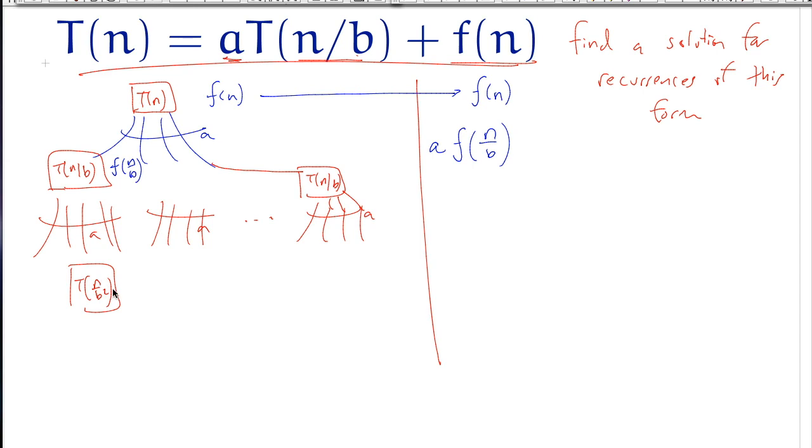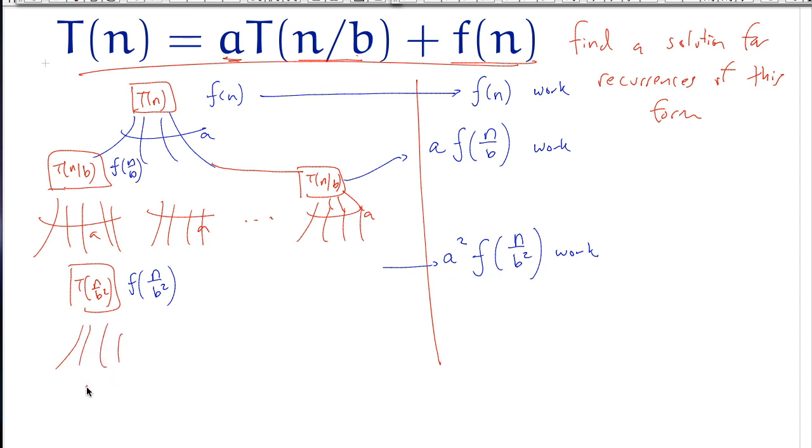Now at the second level of this recursion, each of these nodes is T of n over b squared, and the amount of work that it's going to do is f of n over b squared. Okay? And so at this second level, we're going to have a squared times f of n over b squared work.